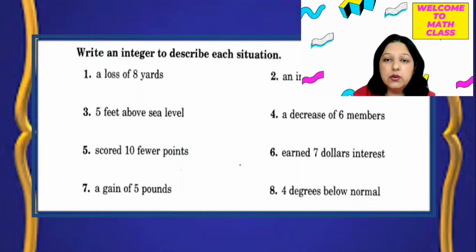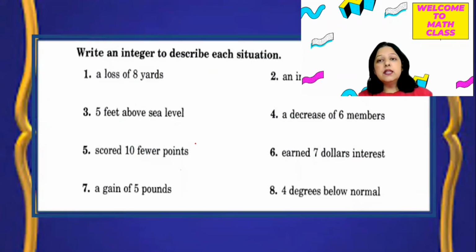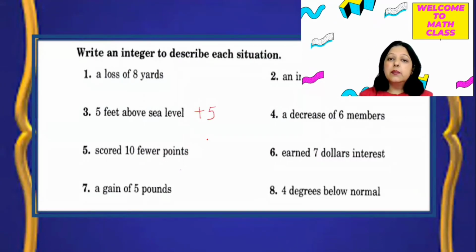I'm just doing one or two questions here, like 5 feet above sea level. How will we represent 5 feet above sea level? We will write it like this: +5. A gain of 5 pounds, gain of 5 pounds, it will again be plus. A decrease of 6 members. Now it's a decrease, so it will be -6.